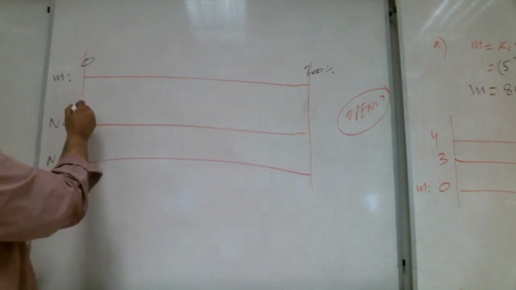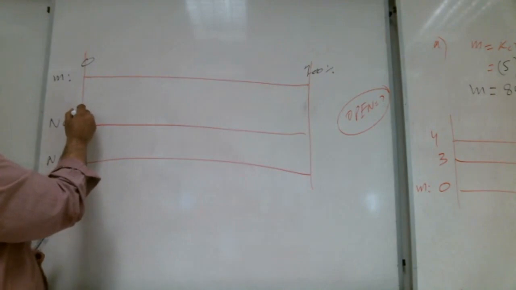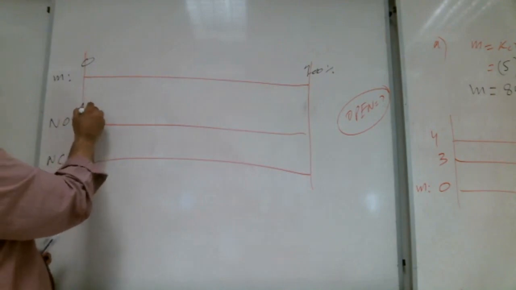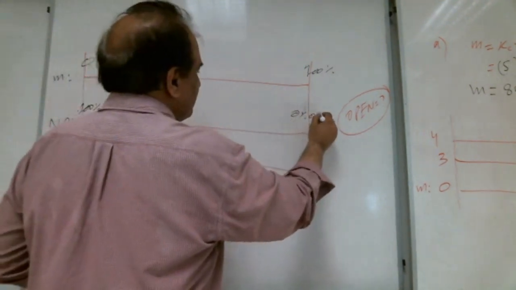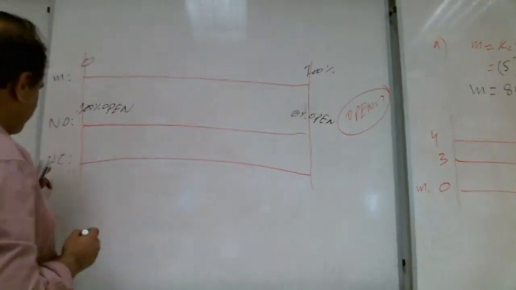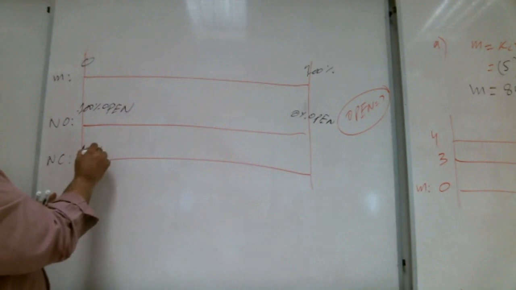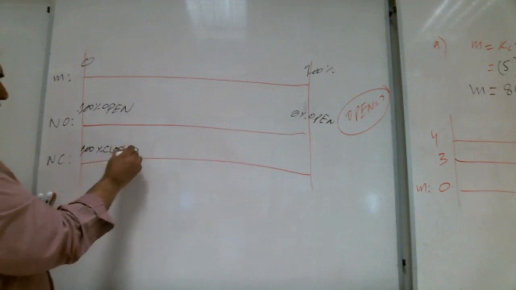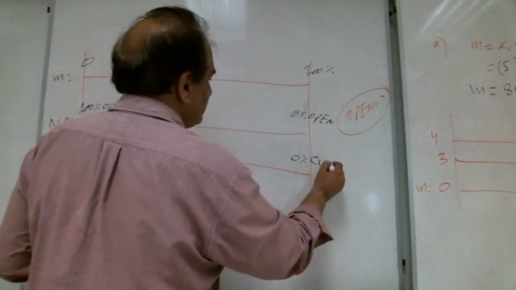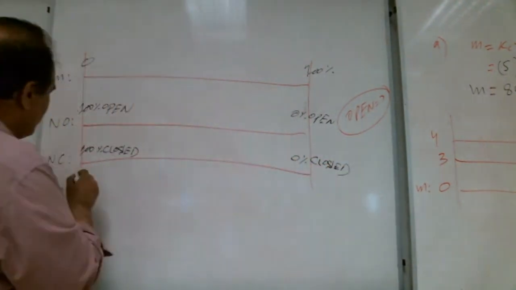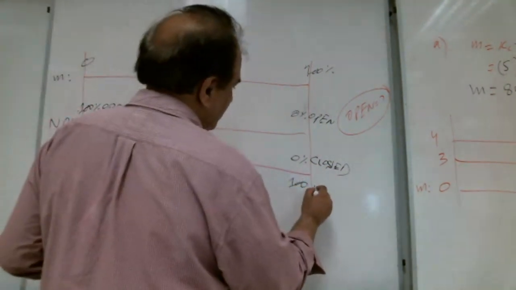If it is normally open, Shabab, here how much open? 100% open. That's good. Lot of brothers they are writing here 0% open. We are not interested in close. Normally closed, how much? 100% closed here, and here 0% closed. So how much open? Because we are interested in open. 0% open, and here 100% open.